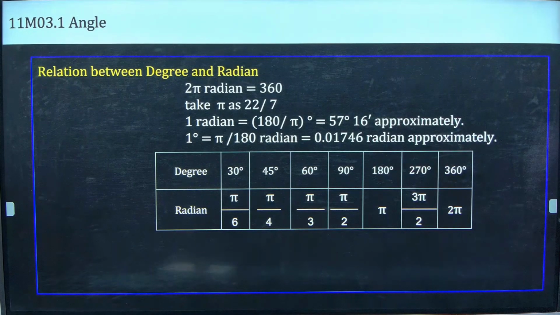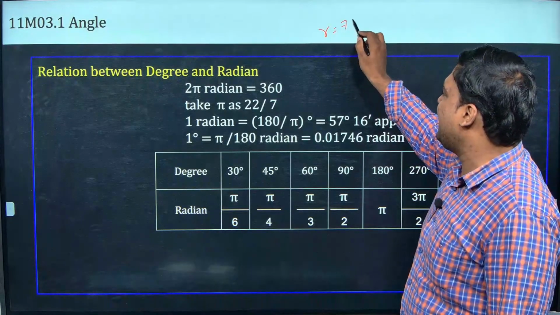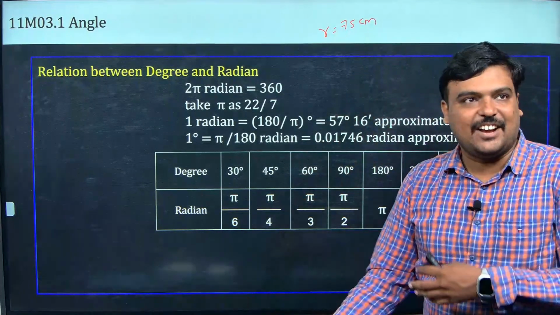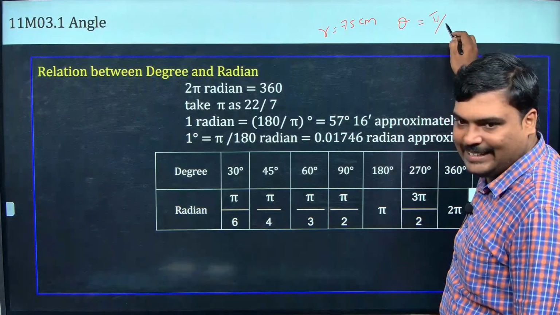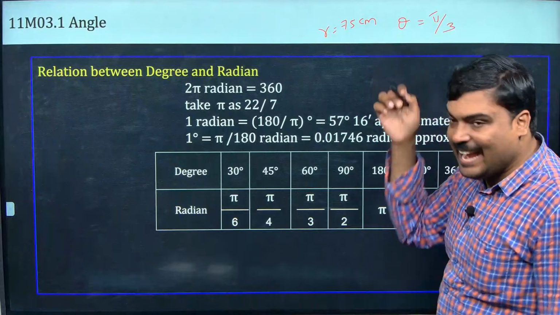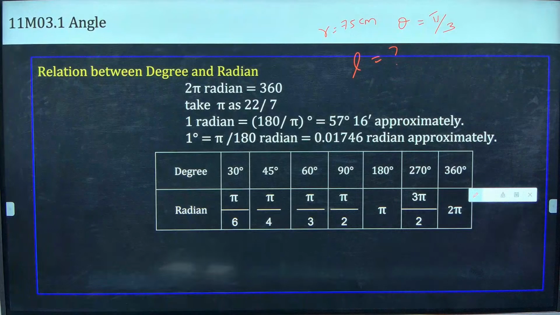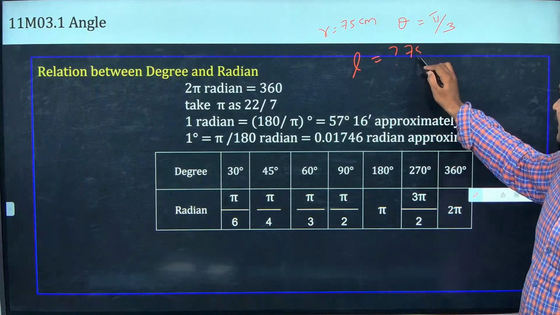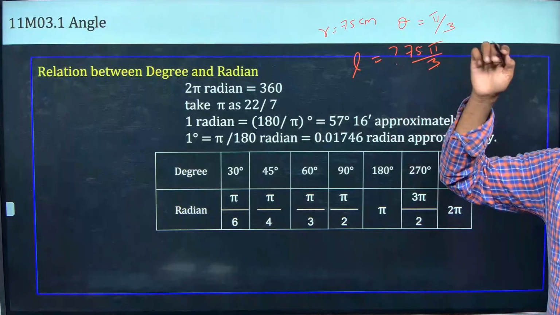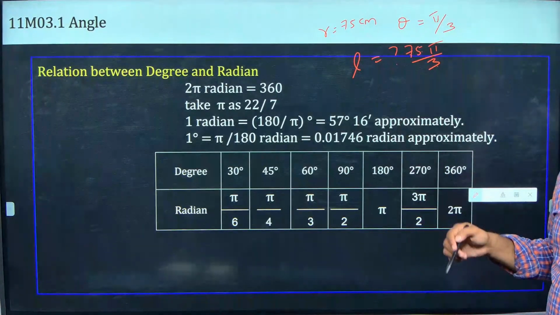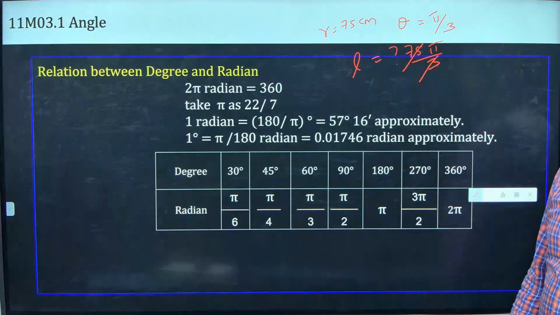Guys, are you understanding what I asked? Given R is equal to 75 centimeter, that is the length of the pendulum, and I have given theta to be pi by 3, and I asked what is L. 75 pi by 3, yes, but 75 and 3 can be cancelled out, so this is going to be 25.